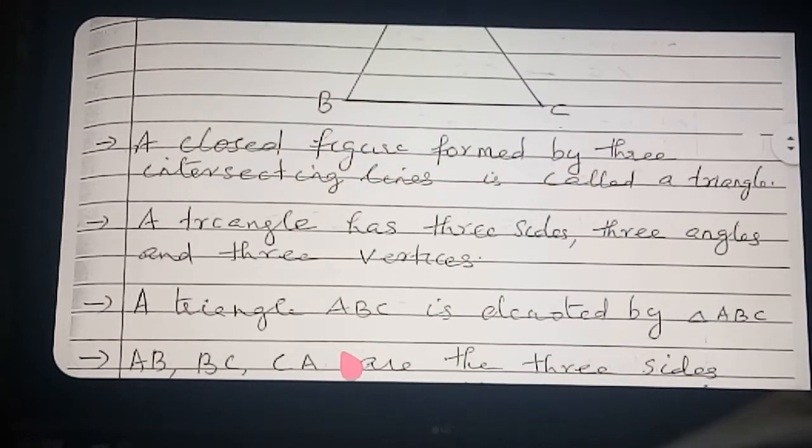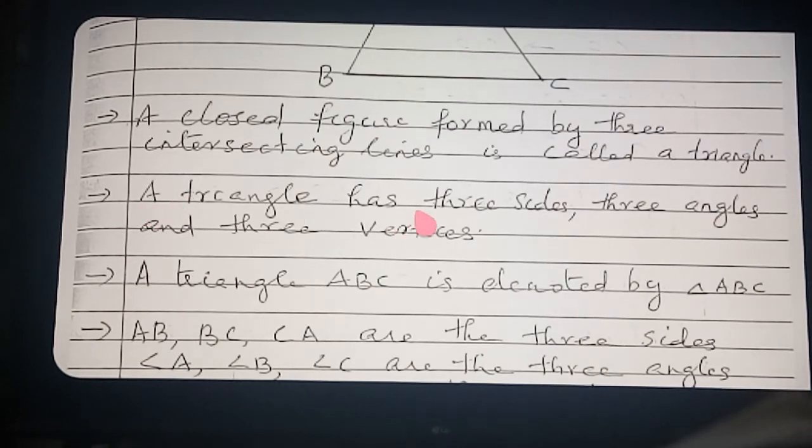Now see here, I have written all the points. A triangle has three sides, three angles and three vertices. Next point: a triangle is denoted by a symbol. How do we denote it by symbol? Draw a small triangle, then write ABC. What's the name here? Triangle ABC.